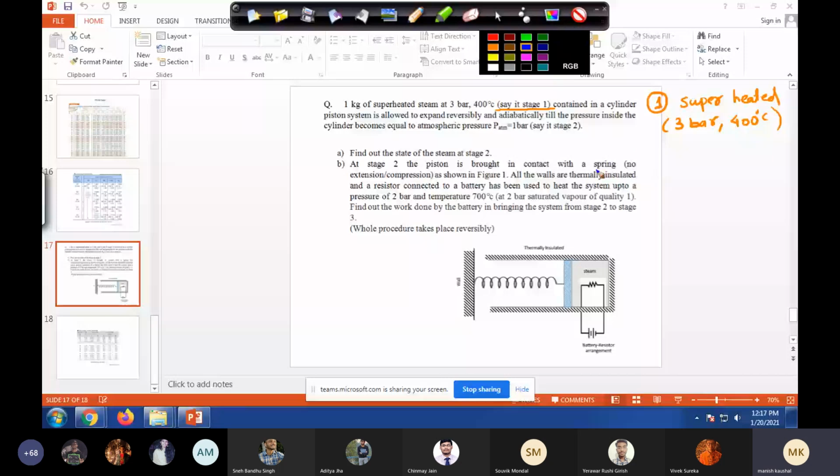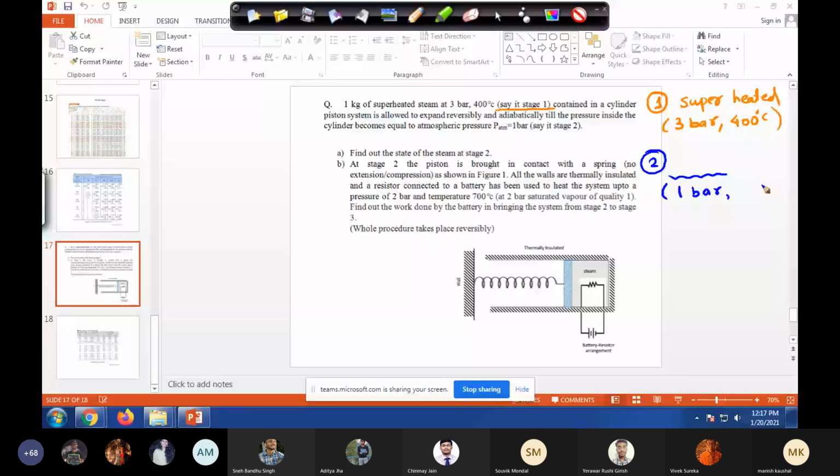And at stage 2, we have something. We don't know whether it's a saturated liquid, saturated vapor, or superheated steam. We don't know yet, so we'll see. We have something at 1 bar, and temperature is also not given. So let's see. First, try to tackle whether we know this stage 2 or not. Anyway, problem A itself says find out the state of steam at stage 2.